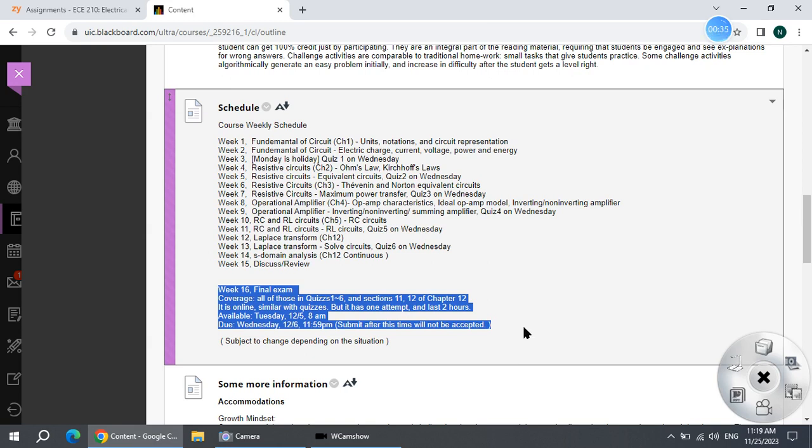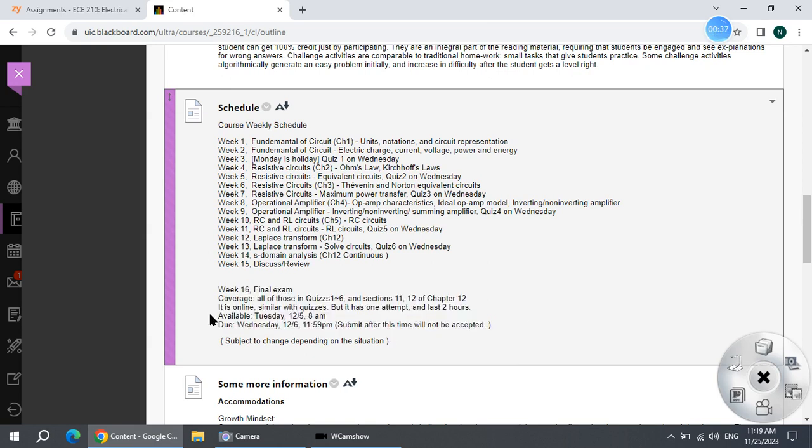The 16th week, the exam will be available on Tuesday morning, 8 a.m. Tuesday morning, that is Tuesday, December 5th, and due at Wednesday midnight, that's December 6th. And okay, be careful. Submit after this time will not be accepted, so you have to submit before this time.